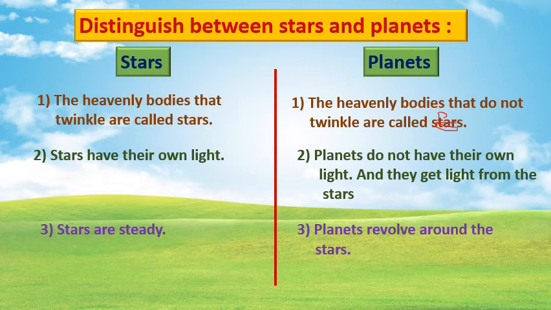Here again we will take Earth, our planet, and it revolves around the sun. The sun is our nearest star. Got this, students? Yeah, this is the main difference between the stars and the planets. Now, you came to know about the stars and planets clearly, I hope. Right? Twinkling bodies are called stars and the bodies which do not twinkle and are present in the sky are called planets.